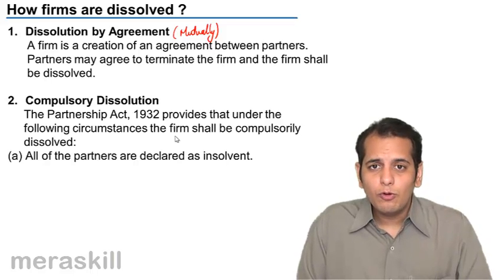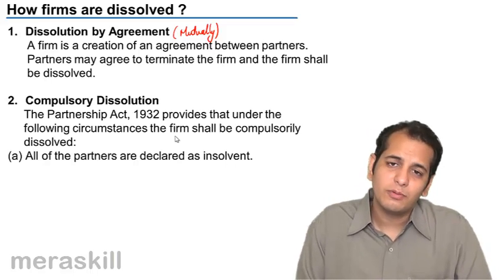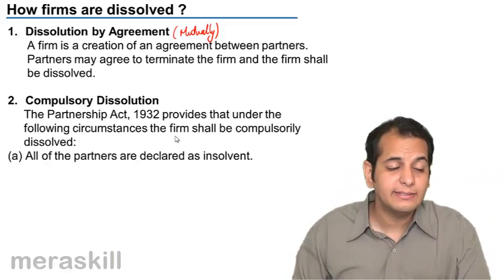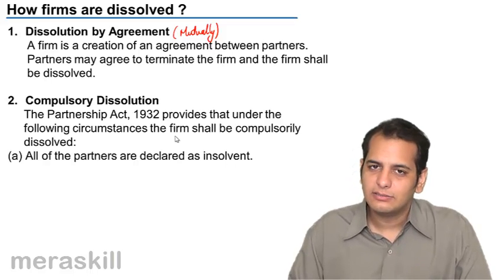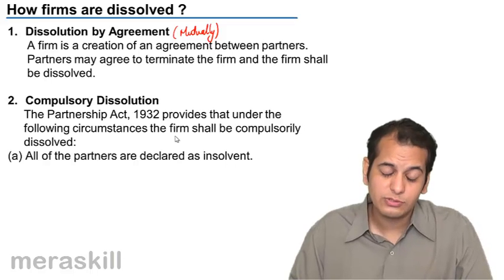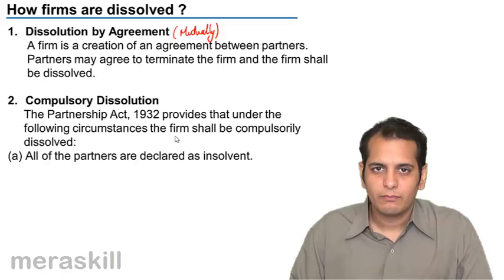So, tomorrow, if such a person takes a loan, purchases some goods from others, what he is doing is he is incurring more liability. He is taking up more liability. At first place, his assets are not enough to pay off his liabilities. He knows that his liabilities are more than his assets.